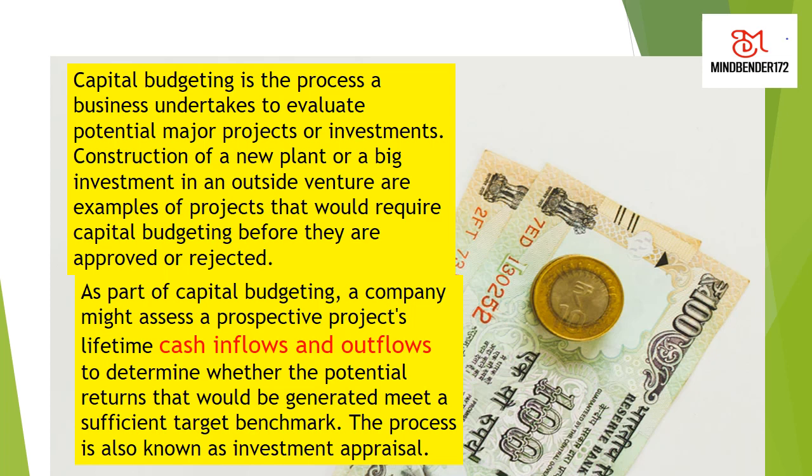Now, in this capital budgeting process, companies normally assess the prospective project's lifetime, the cash flows we have to put in, and the cash flows that will come out of the project. It has to be project specific, not company specific. Project specific cash inflows: whether it will give you that much money in future to add benefit to the company or not.